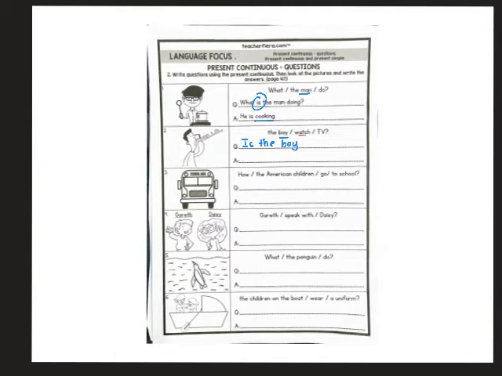But if you look at the question again, is the boy, because it is a present continuous question, you have to add ing, like the first one. Same goes with the second one. Is the boy watching TV? Then you put a question mark. So, is he watching TV?